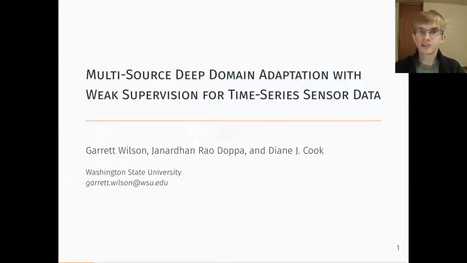I'm Garrett Wilson, and I will be talking about our paper, Multi-Source Deep Domain Adaptation with Weak Supervision for Time Series Sensor Data. Domain adaptation provides a means to reuse data for new problem domains, but most prior domain adaptation methods don't support time series, and those that do lack support for varying amounts of data availability, specifically multiple source domains and weak supervision. Our contributions fill this gap.